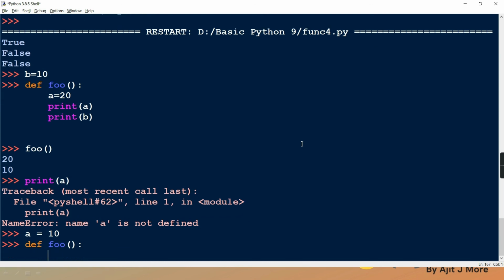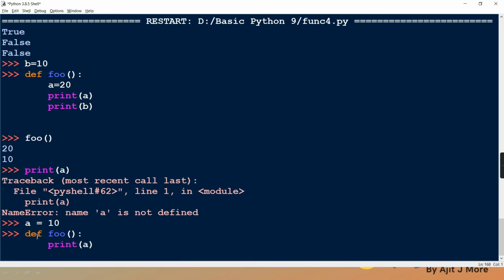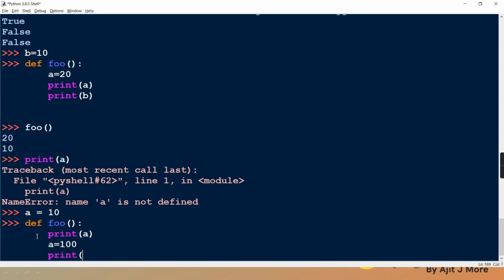Even if it is not getting defined, first it sees in its own scope whether A is there or not. And if A is not in its scope, then it goes to the outer scope. Clear? See here, I'm printing A, then I'm writing A equal to 100, and then I'm writing print A.